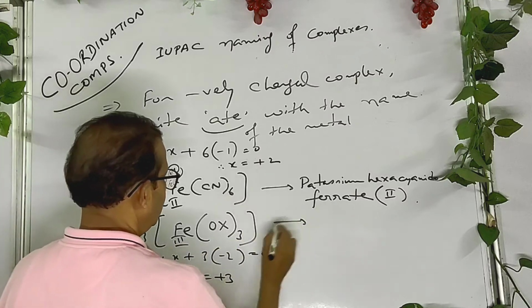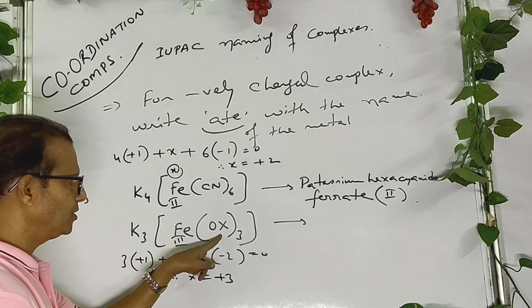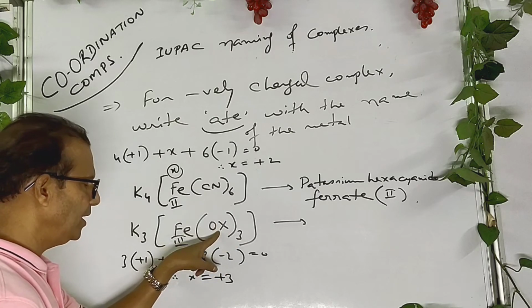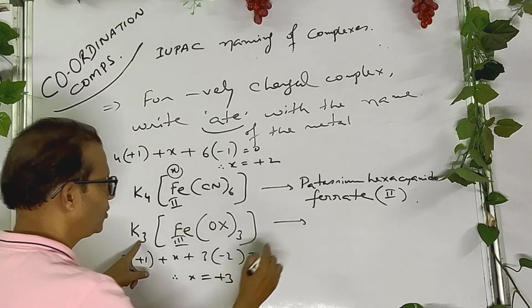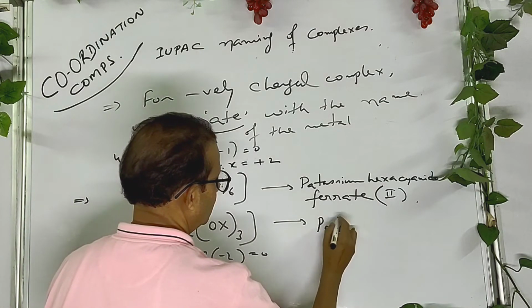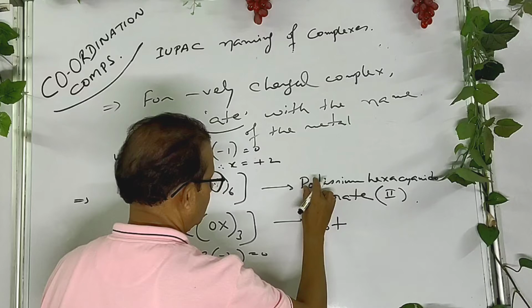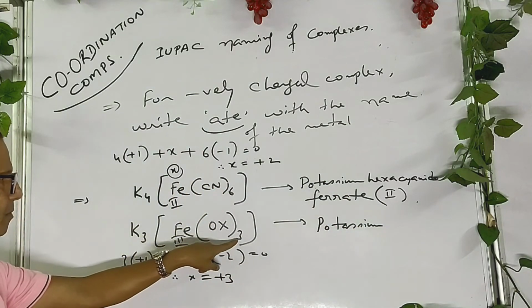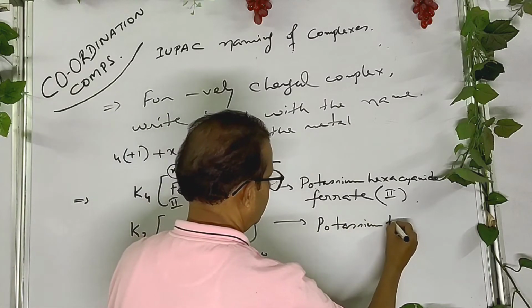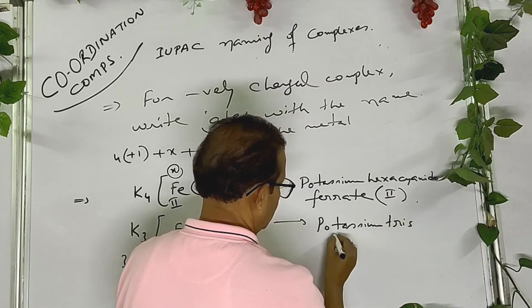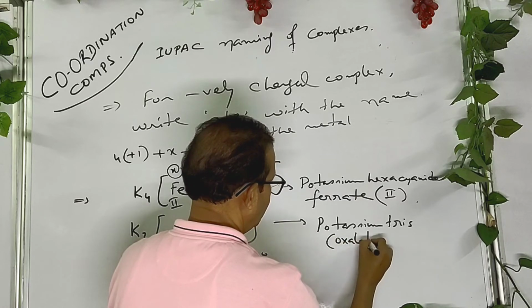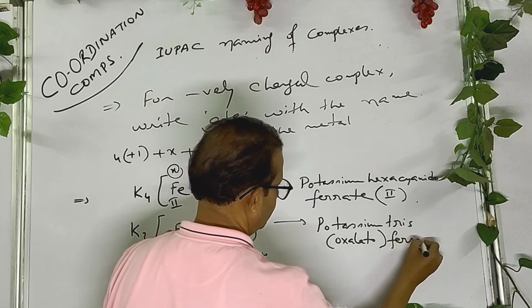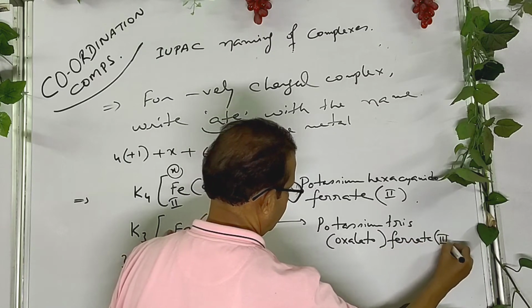Here it's a bidentate ligand, remember it. So in case of a bidentate ligand you can't write tri, rather tris. Also write the name of the ligand under bracket. So potassium tris(oxalato)ferrate(3).